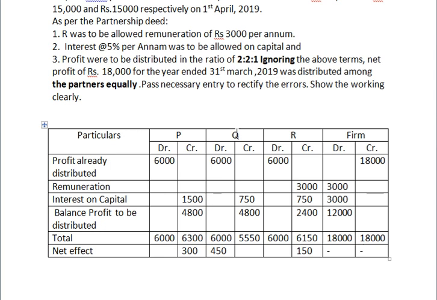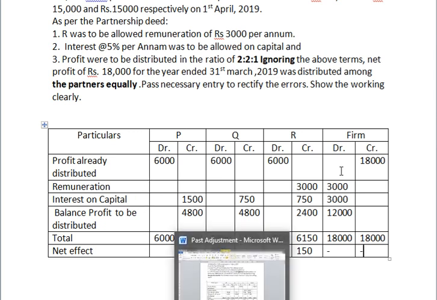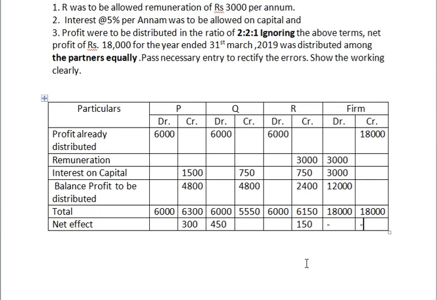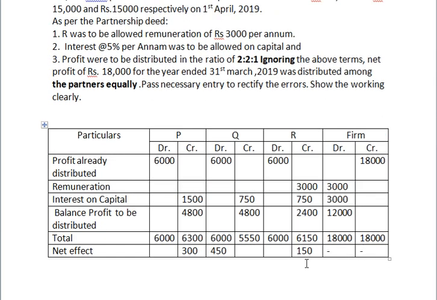Who is getting debit balance and who is getting credit balance? So this person is getting the debit balance 450, and Q account debited, to P account, to R's account. This way you have to write the journal entry. Hope you understood that one. Thank you.